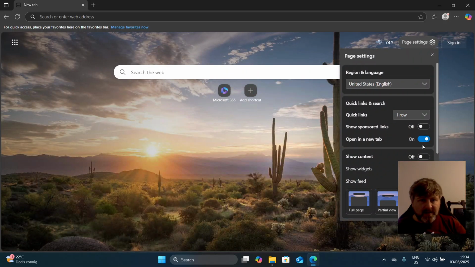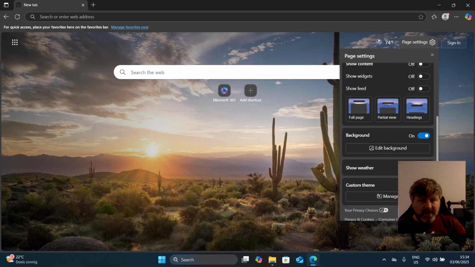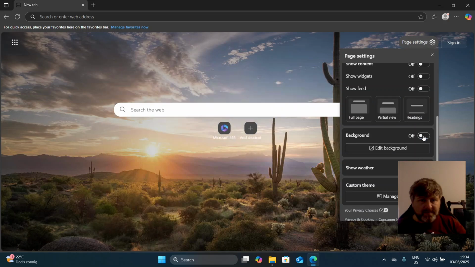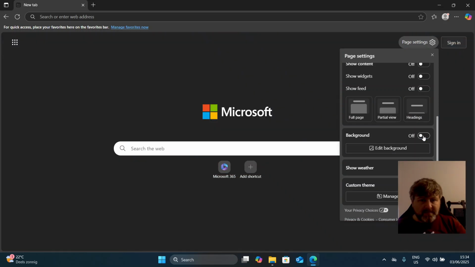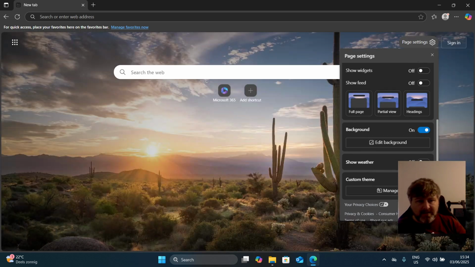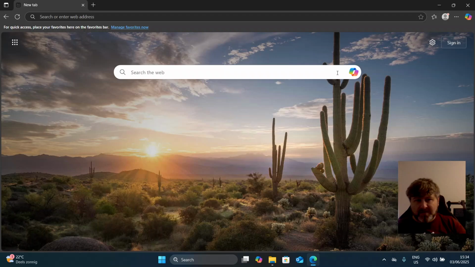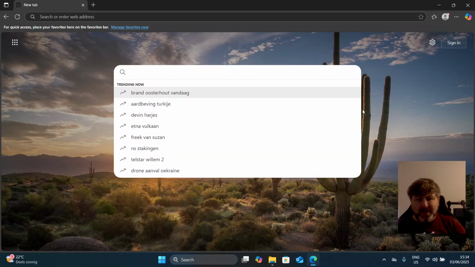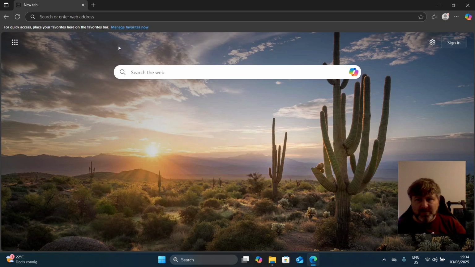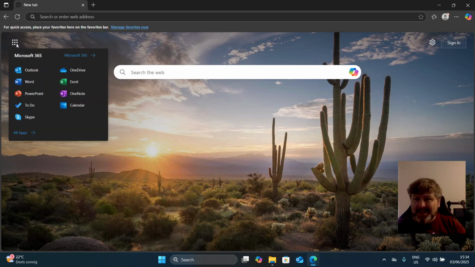Don't want sponsored links. Basically just turn everything on. Oh, I like the background actually. The background is set. And quick links also on top. So I keep it really simple. Because most of the time I don't even come here. Most of the time I go to Google. But at least it's available with you.